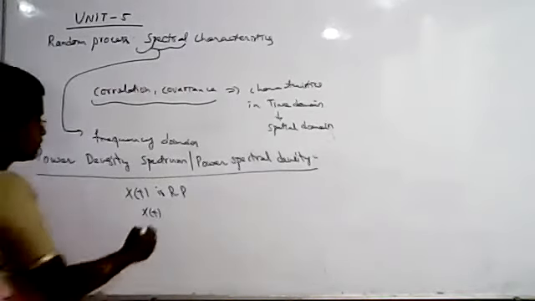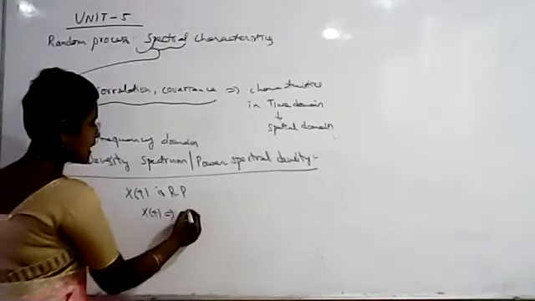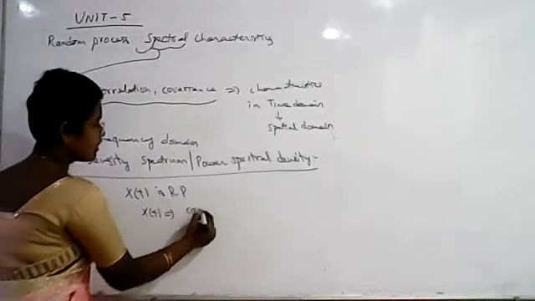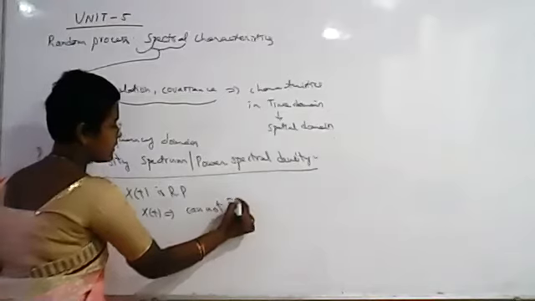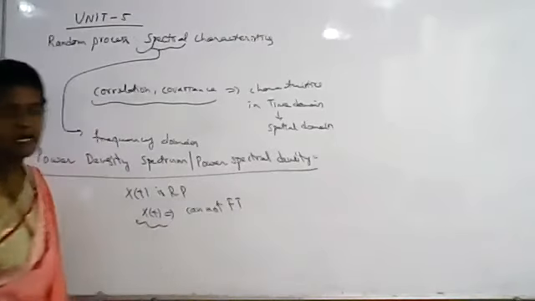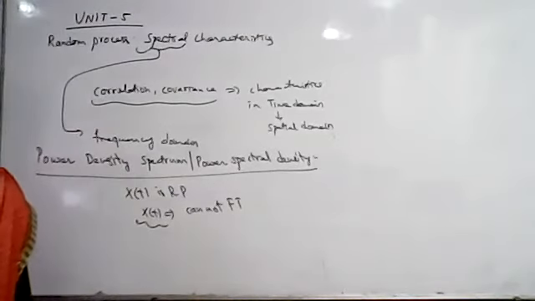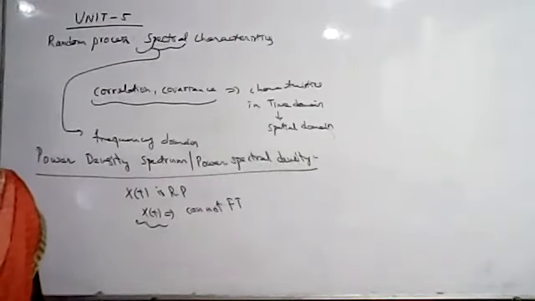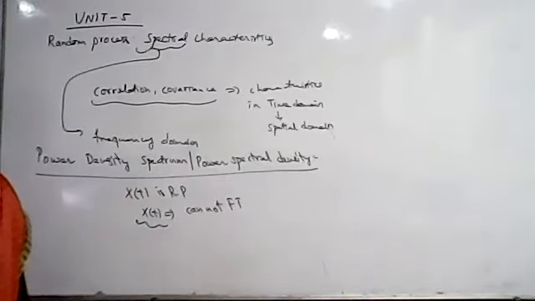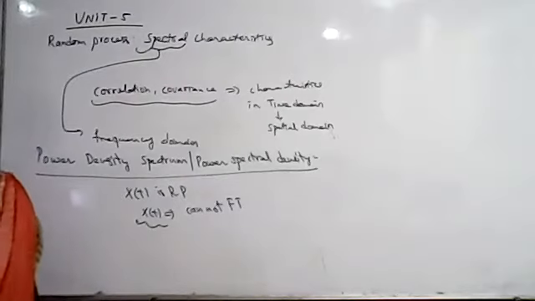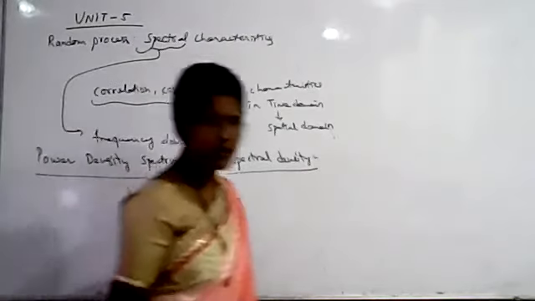So for x of t, we cannot apply the Fourier transform because x of t does not satisfy Dirichlet conditions. Any random process that satisfies Dirichlet conditions, we can apply Fourier transform to. Since x of t amplitude is varying randomly, we cannot apply Fourier transform.